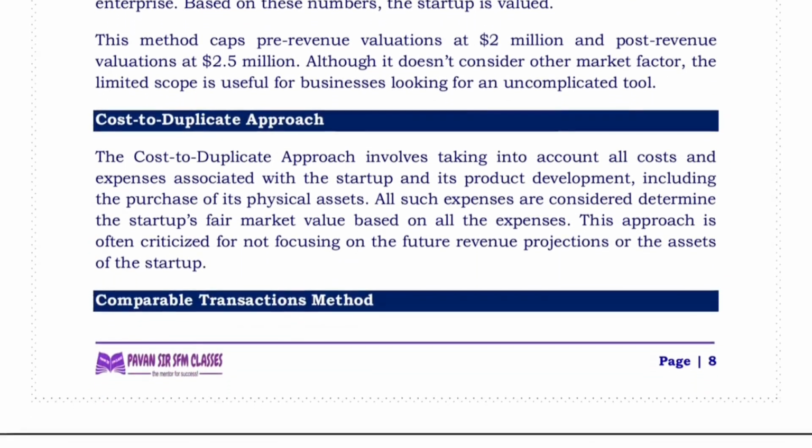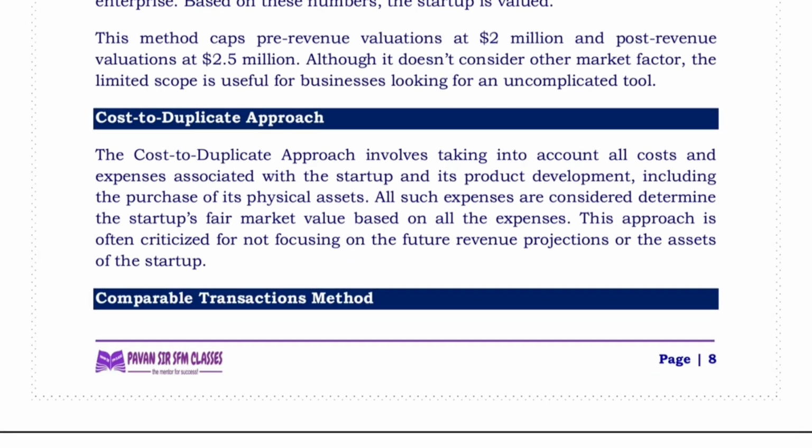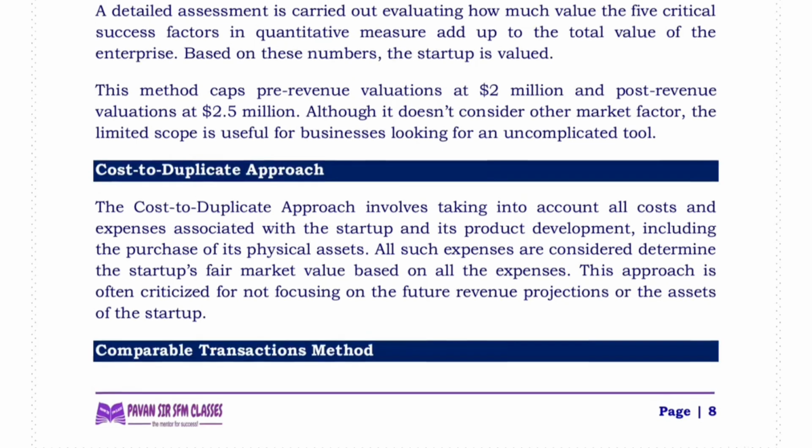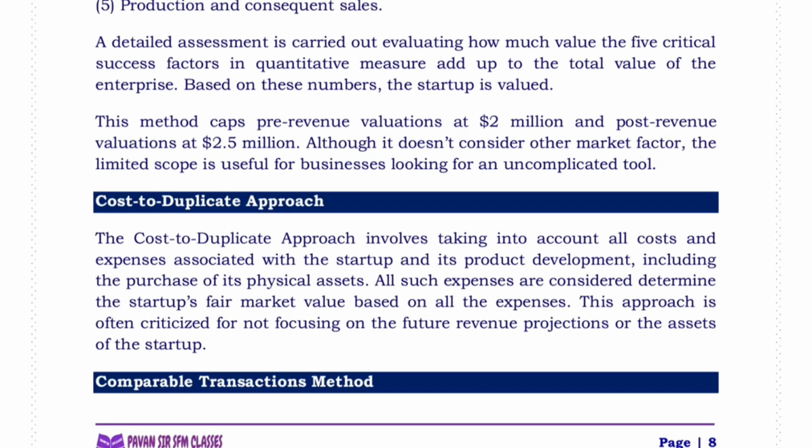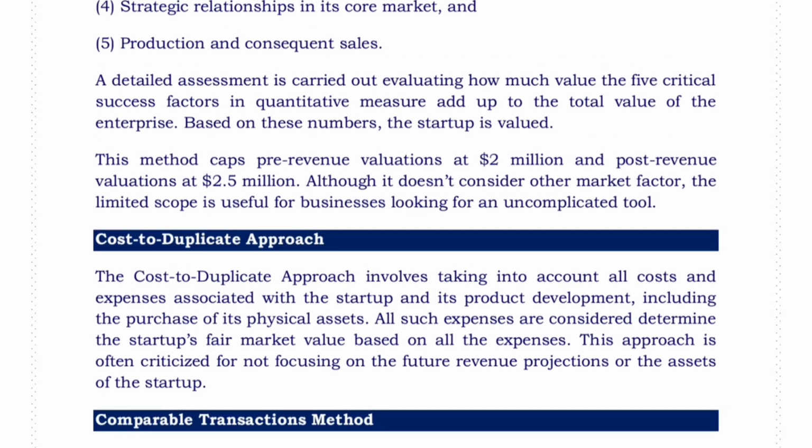Next, cost to duplicate approach. Cost to duplicate approach involves taking into account all costs and expenses associated with the startup and its product development, including the purchase of its physical assets. All such expenses are considered to determine the startup's fair market value. This approach is often criticized for not focusing on future revenue projections or the assets of the startups.